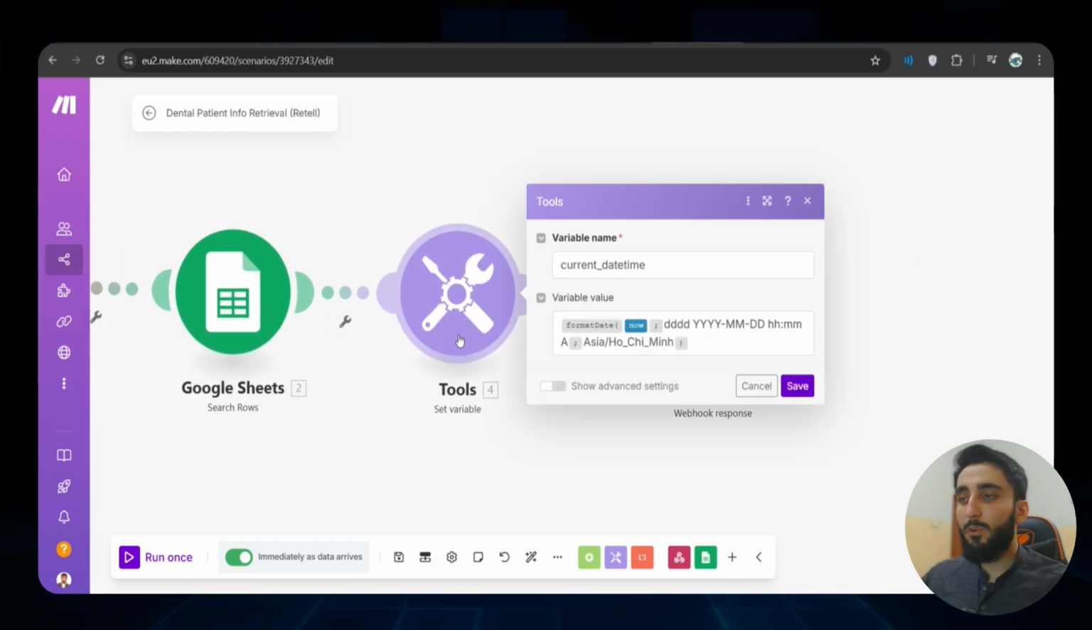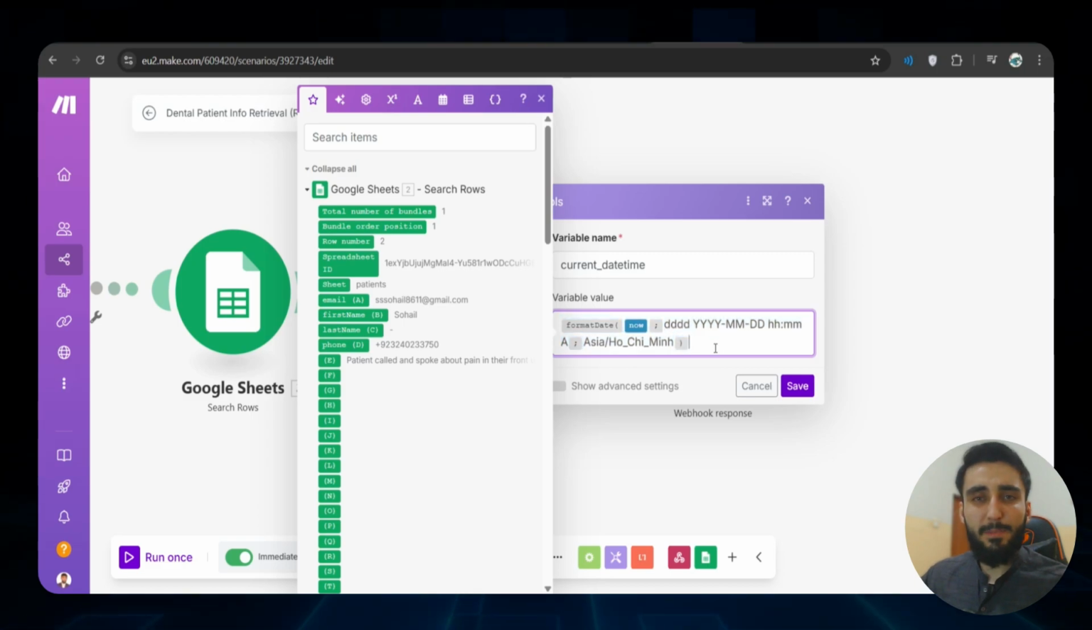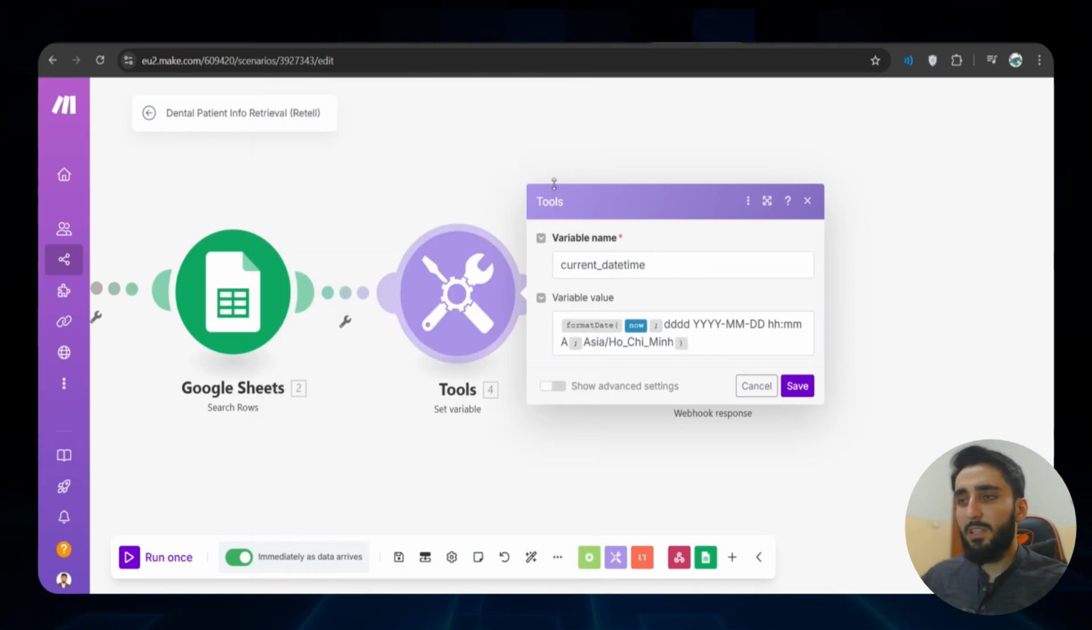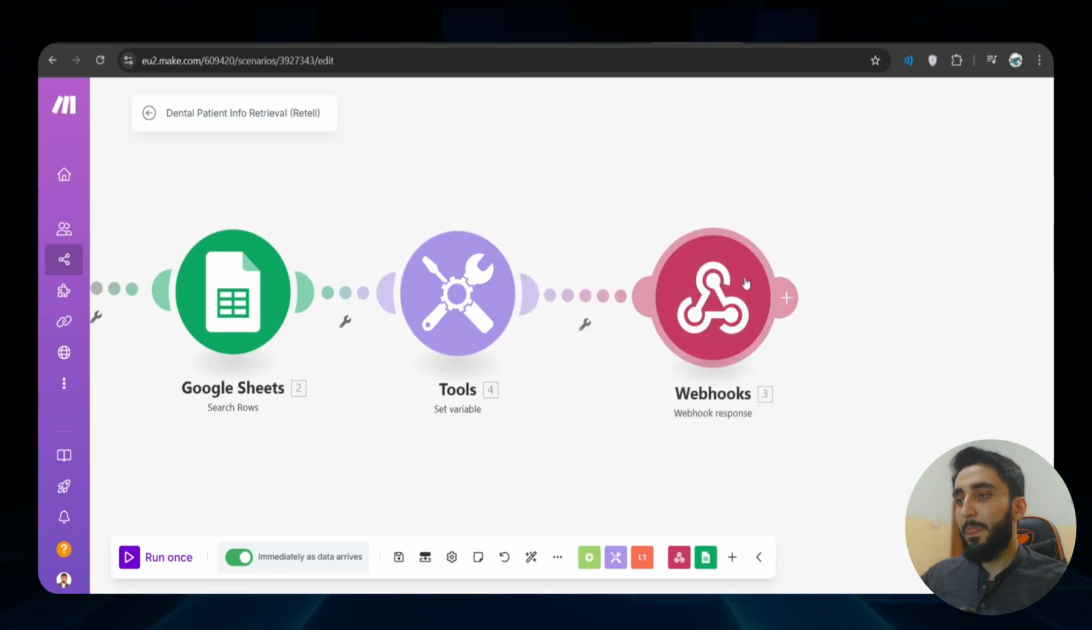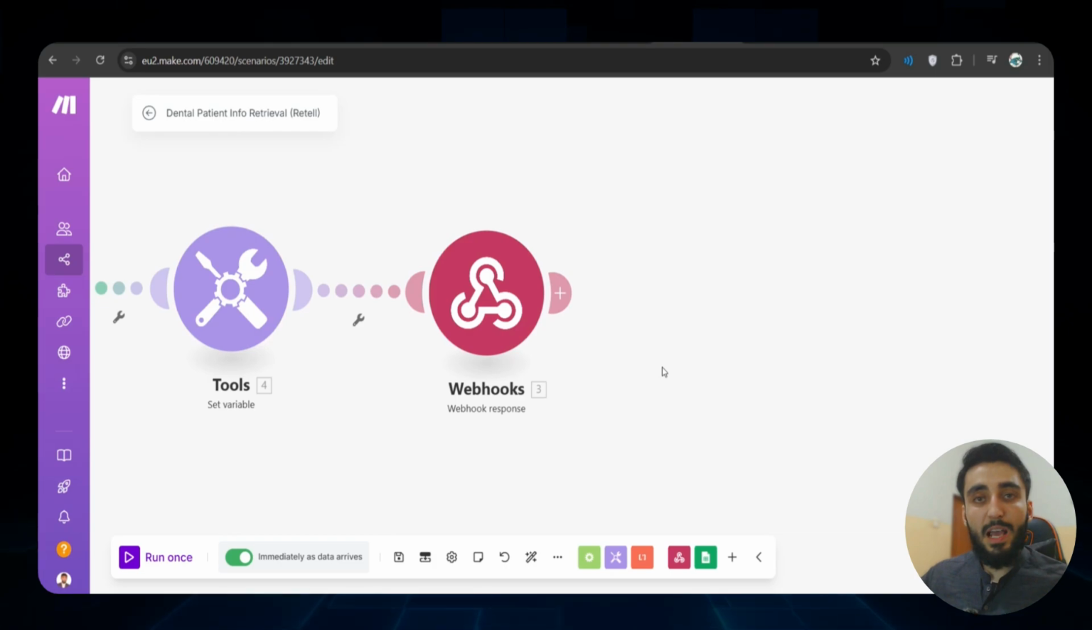Now this is another module that just creates a formatted date. It's basically useless, but I put it here so that the AI receptionist has the up-to-date time and date, etc. So it's not really necessary. Anyway, here in the fourth module, it is again a webhook, but this time it is not receiving something. Instead, it is responding to the request that it received from RetellAI.